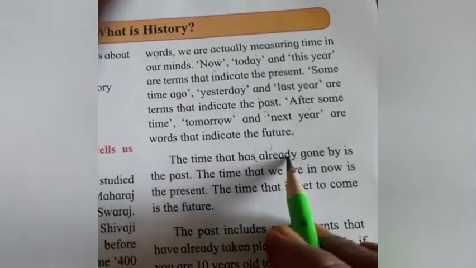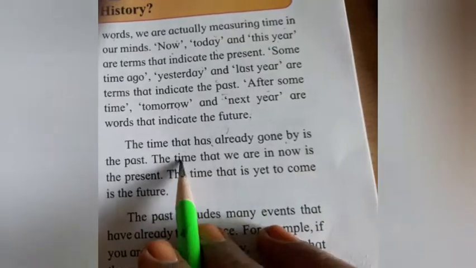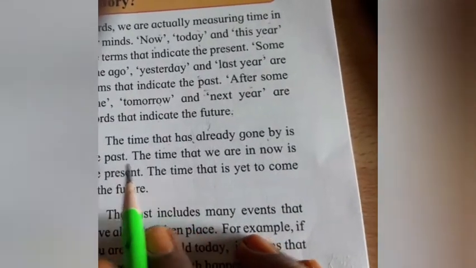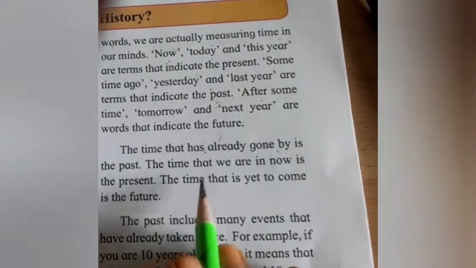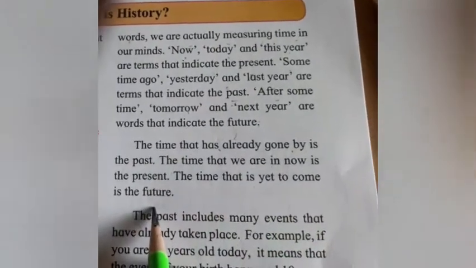The time that has already gone by is the past. The time we are in now is the present. The time that is yet to come is the future.